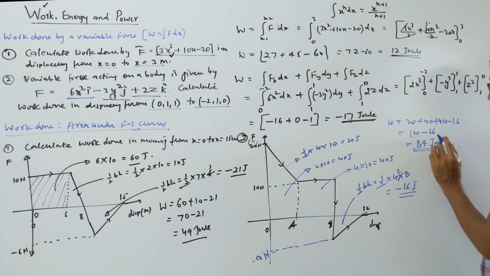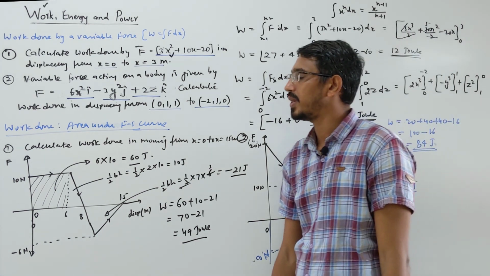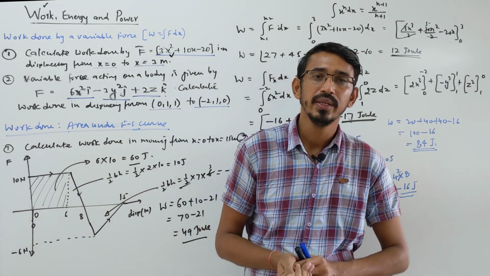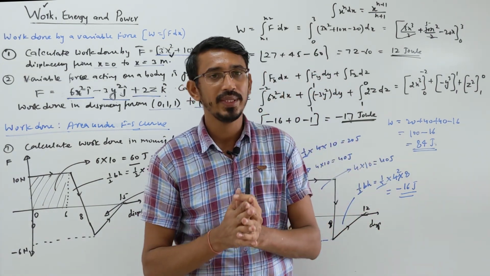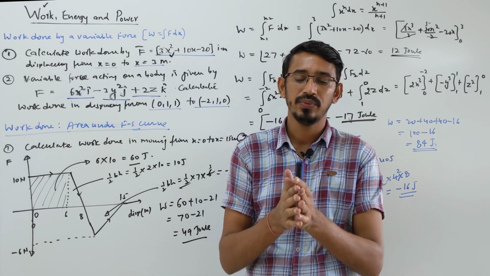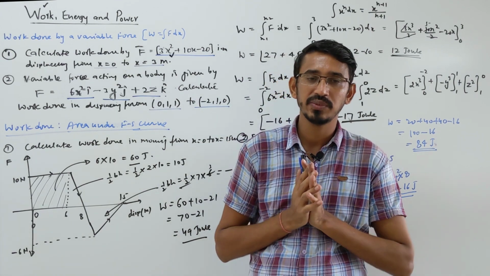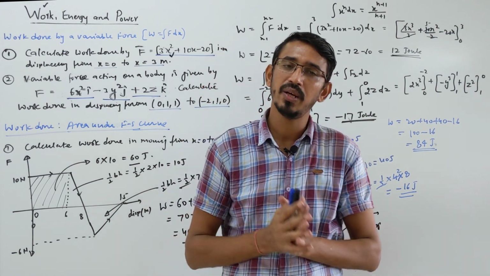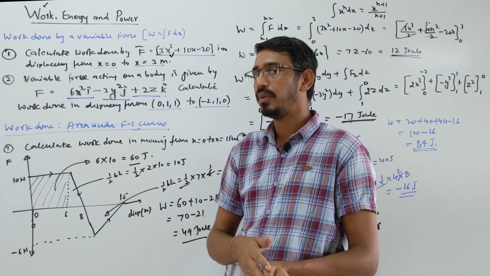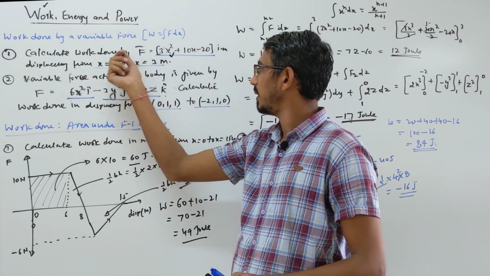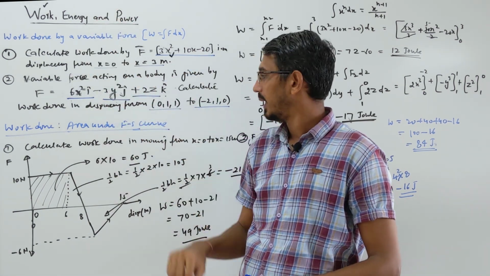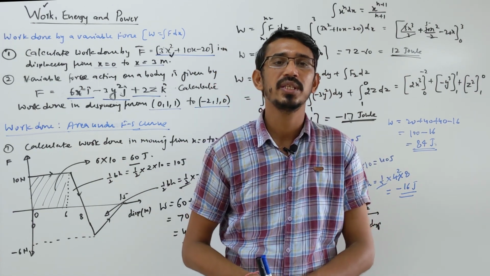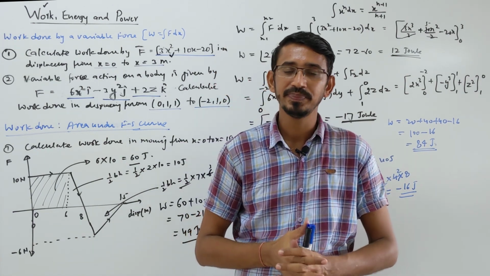So these are the questions based on what? The very basic first starting topic, that's called just work alone, okay? So work you can write in 4 ways I have done, like force can be constant, then you have to calculate work, then this force and displacement can be given in vector form, then you have to calculate work, then it can be variable again 2 possibilities like single variable or what? Multiple, right? And then last is what? In terms of area under what? Force and displacement curve gives what? Work, right? Okay.